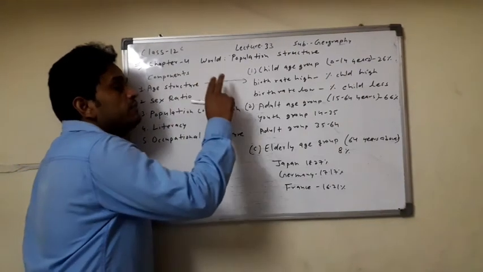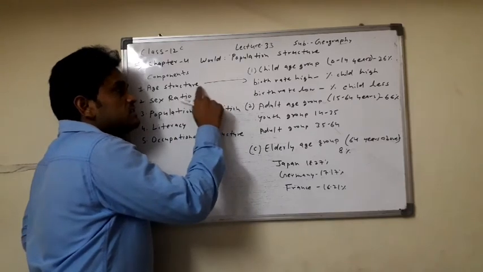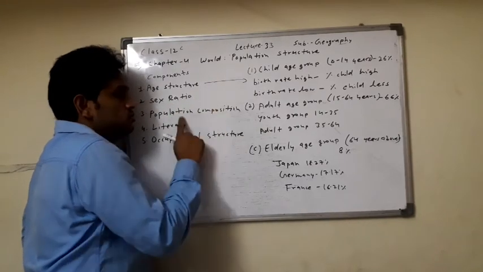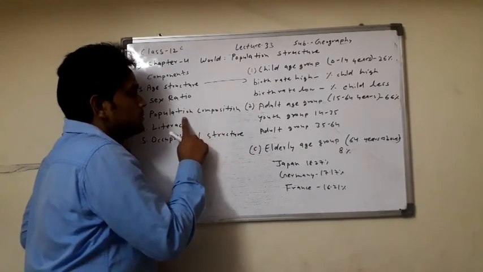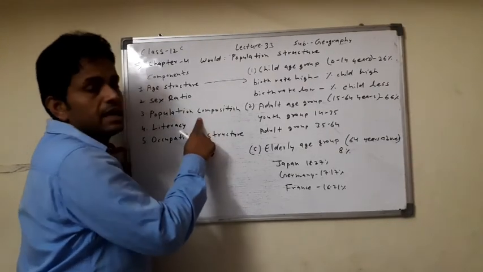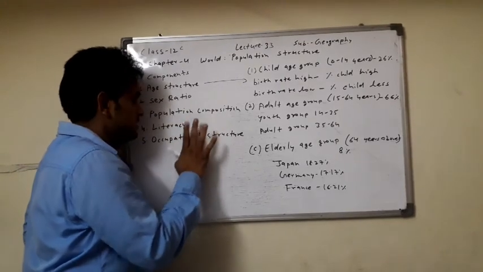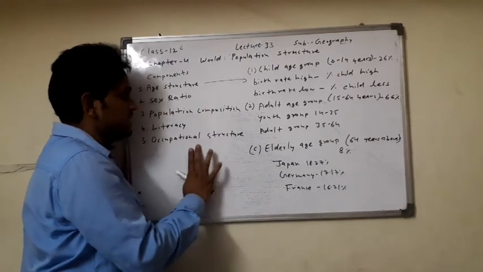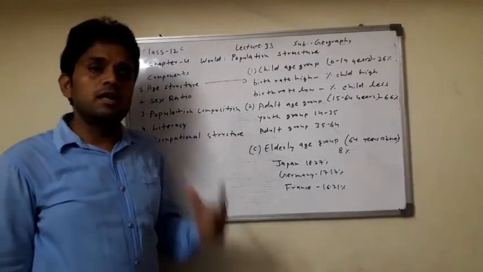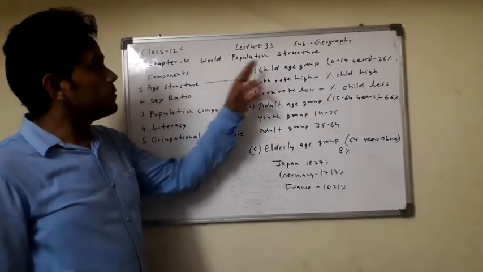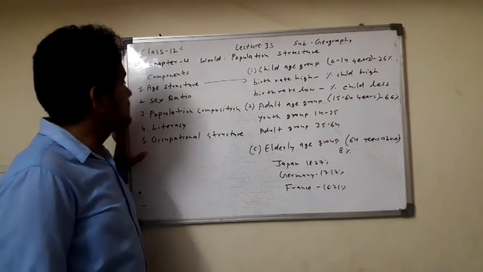First of all, divide the population with their characteristics: age group, male female ratio, rural and urban population, literacy condition, education condition, and occupation. That is called the population structure. All these are the 5 components of the population structure.